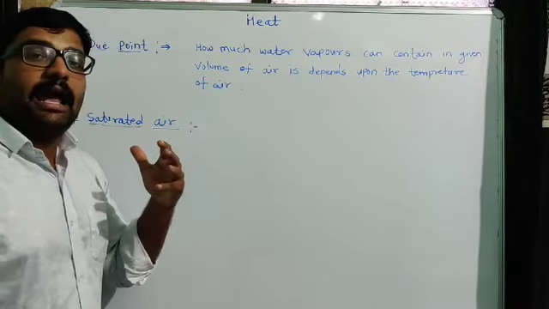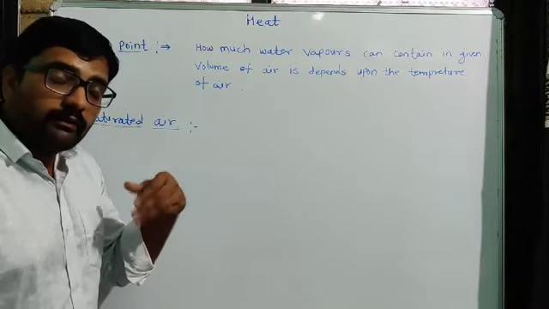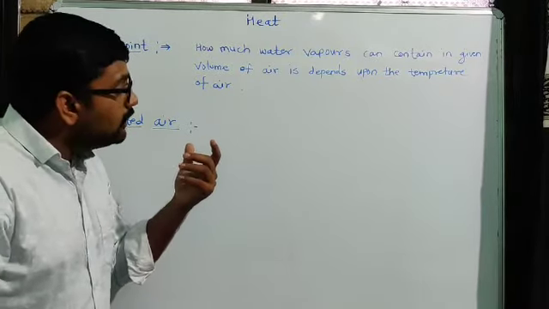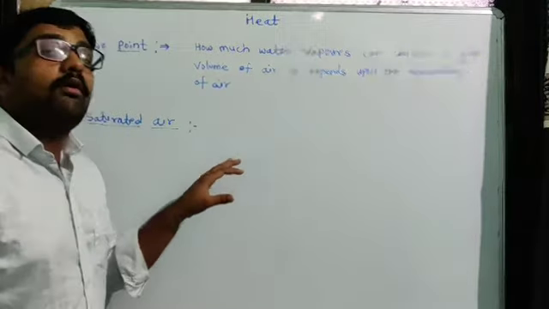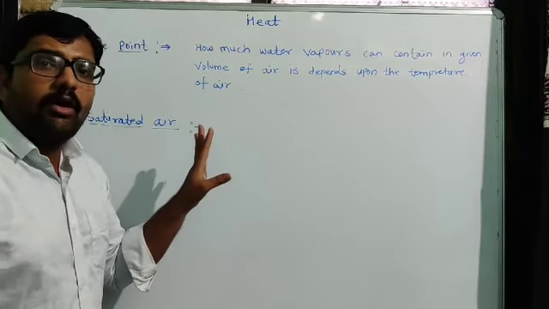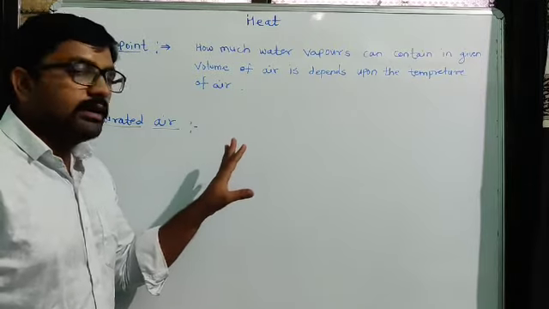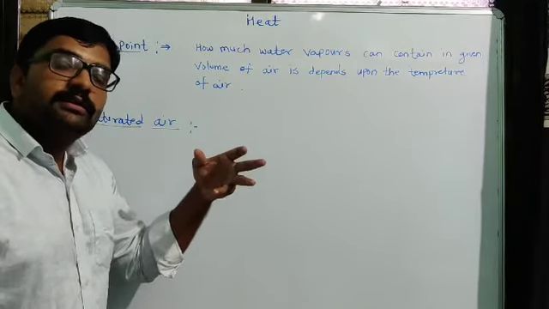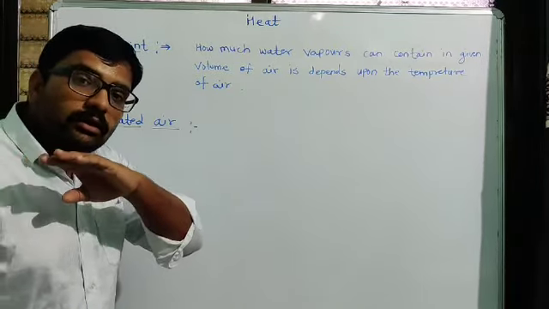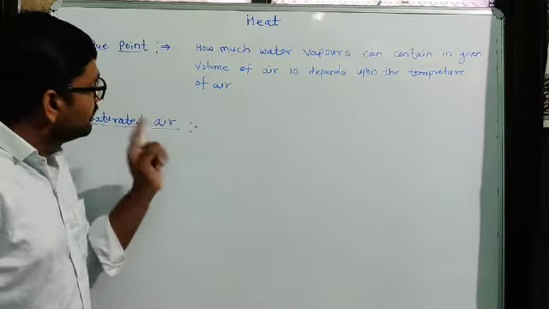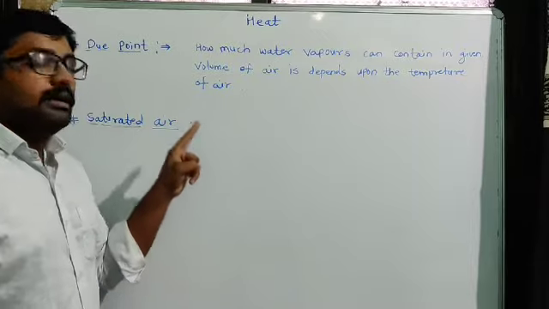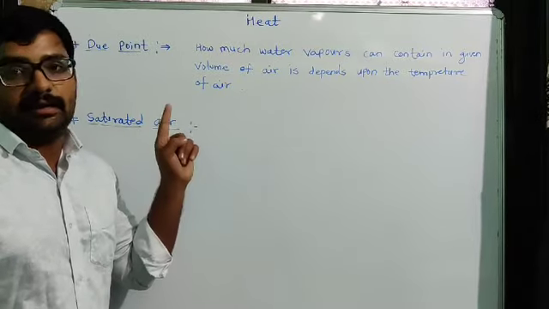After that, the added water vapors are not contained in that particular volume of given air. The amount of water vapors up to which water vapor can be added in the given volume of air, such air is called saturated air.